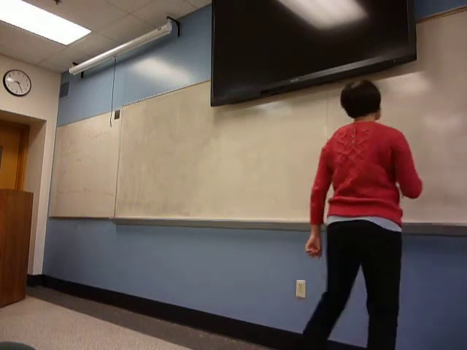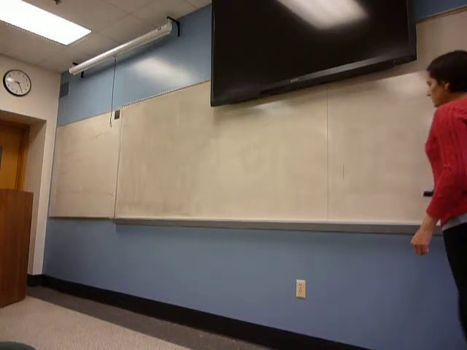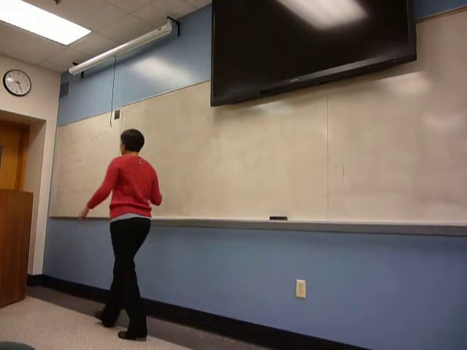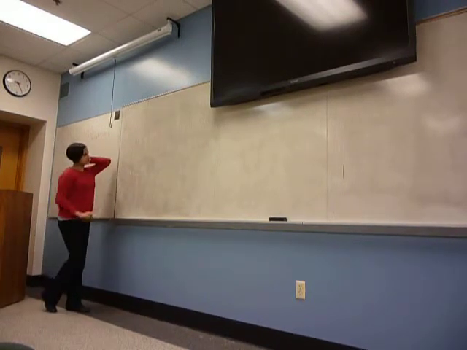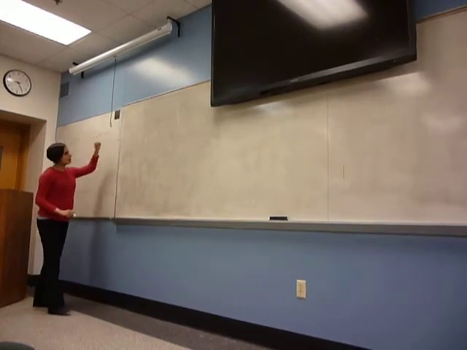So what the law of large numbers says, normally you should first learn the law of large numbers and then the central limit theorem, but I'll state the central limit theorem first.